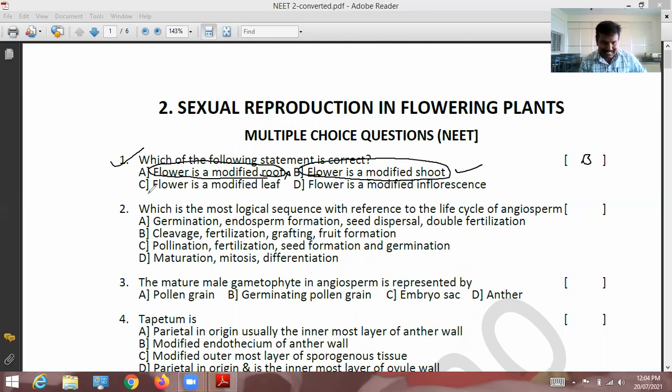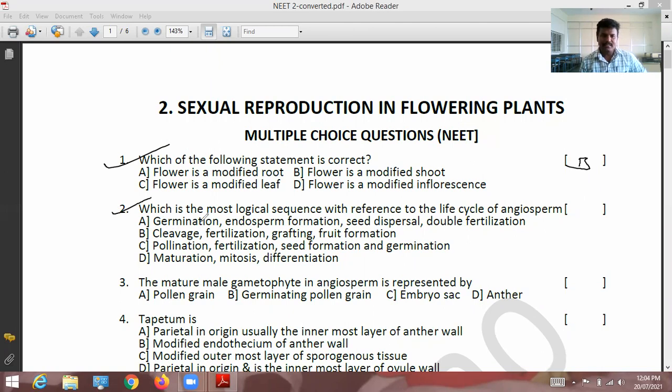B option. Let's see the remaining. Flower is a modified leaf. The leaf and flower have no relation. So C is wrong. Flower is a modified inflorescence? No, flower is not a modified inflorescence; inflorescence is only modified into flower. So among the four options, the correct option is B. First question, the correct option is B.